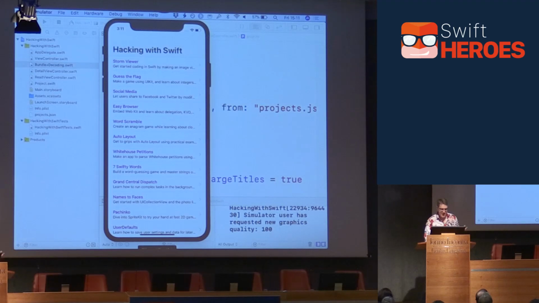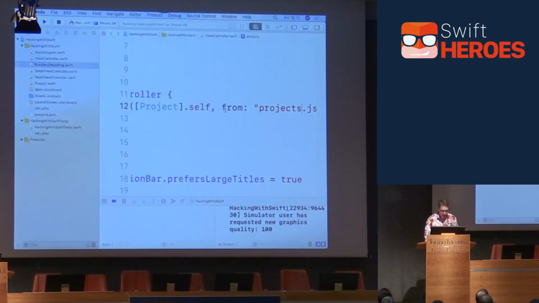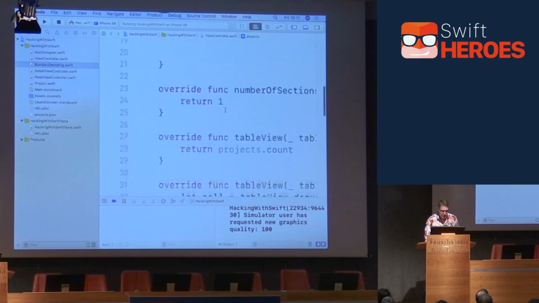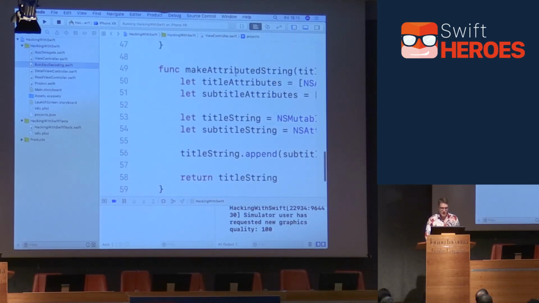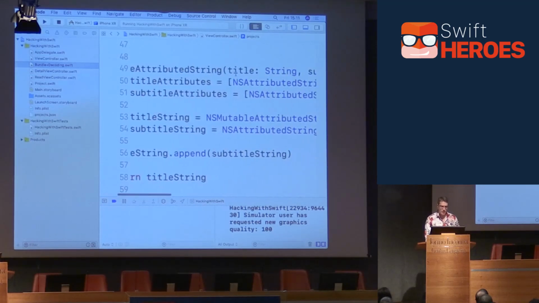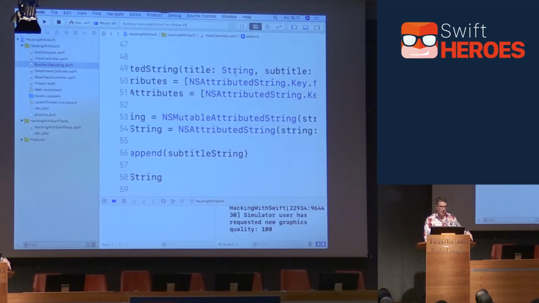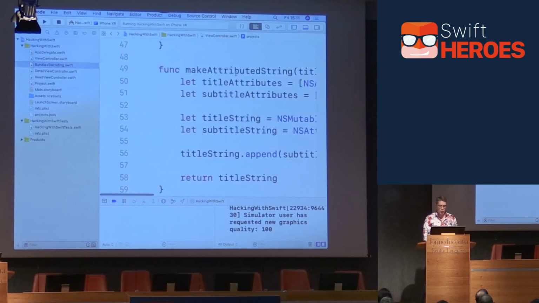Okay, so what else is shared functionality? Well, in our code, we have this method here called makeAttributedString. This takes some project data like its title and subtitle and formats it nicely with certain colors and bold and so forth, right? This is transforming some model data into some different model data. NSAttributedString is not view, it's model data. So we don't really want that in our view controller. If anything else in our app ever wants to use the same formatting, we'll have to use the same functionality. So we can yoink that out and put that somewhere else too.